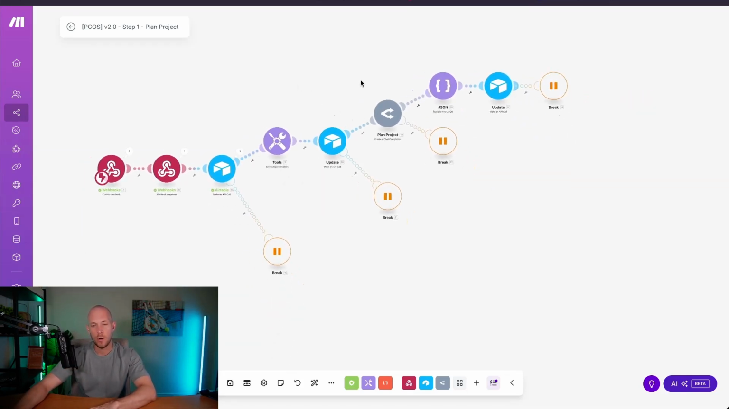But we have some more advanced automations that have multiple different routes. They might have hundreds of different modules, and you use the variables or the fields inside of Airtable multiple times.